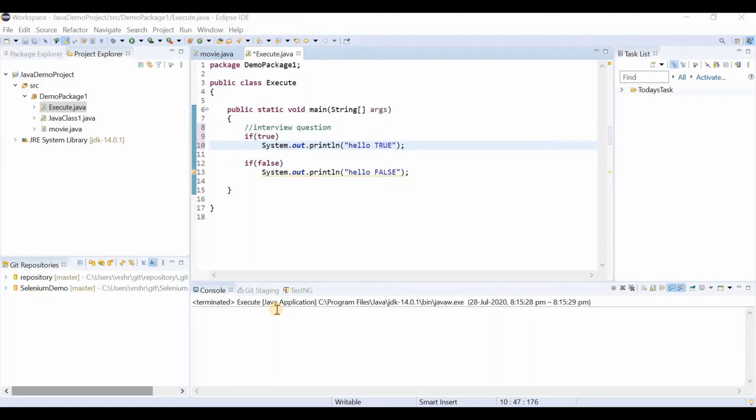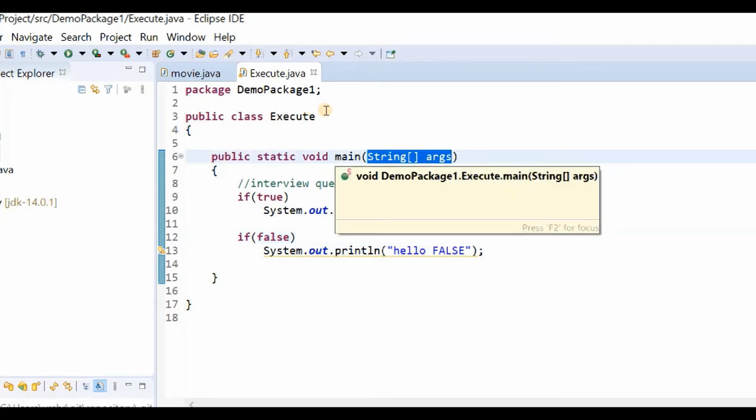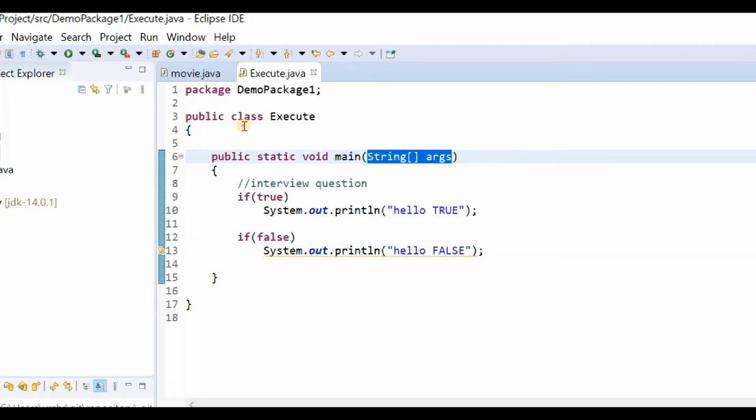So I've switched back to Eclipse and I have created a class called execute, and inside this class I have added a main method in which I have given the interview question. So pause the video and think which of these print statements will get executed.